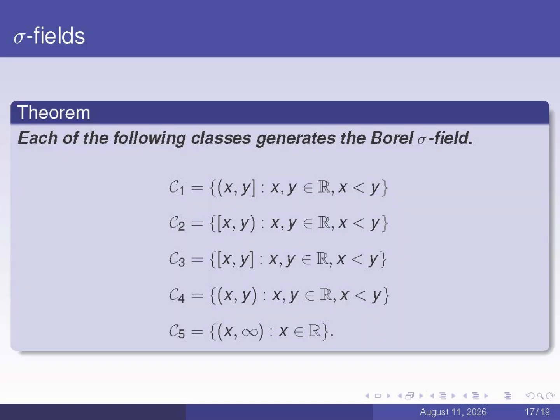This theorem shows that to generate the Borel sigma field, the underlying collection does not necessarily have to be C sub 0. That is, it is not required to use all intervals to generate the Borel sigma field. For instance, C sub 3 on the screen, which consists of all closed intervals, can also generate the exact same Borel sigma field. This screen lists 5 different collections, all of which generate the same Borel sigma field.